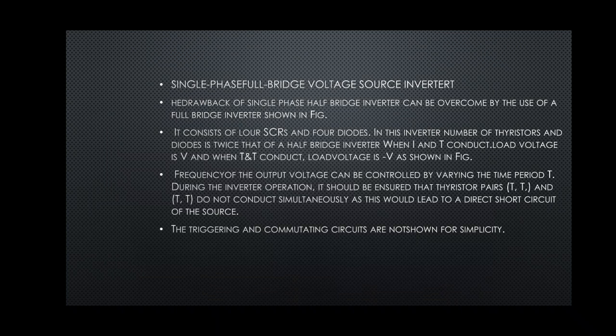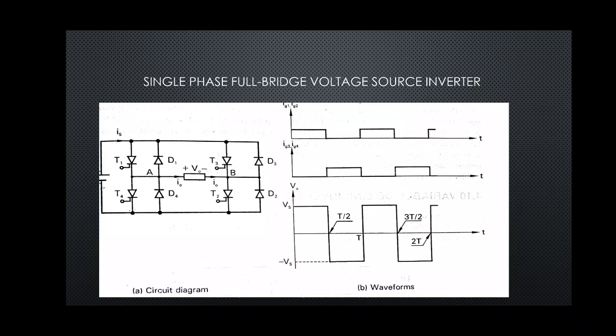Let us understand the working of the circuit. When we observe the circuit diagram, we see that the supply is connected to the inverter circuit. It is not divided into two parts, so we call it a full bridge voltage source inverter. So the drawback which the half bridge inverter had is overcome in this inverter.